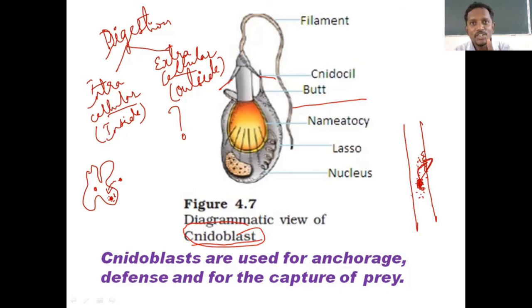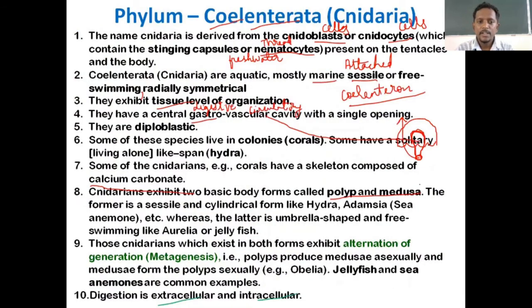So the type of digestion in humans is extracellular digestion, whereas the type of digestion we see in primitive organisms like amoeba is intracellular digestion. In our case, it is extracellular digestion. Hope you are clear with the two types of digestion. In Coelenterata, digestion is extracellular and intracellular. Extracellular is the primitive type of digestion, whereas intracellular digestion is the advanced one.